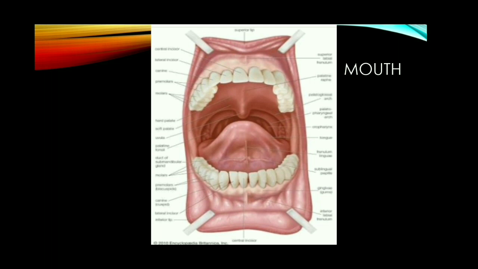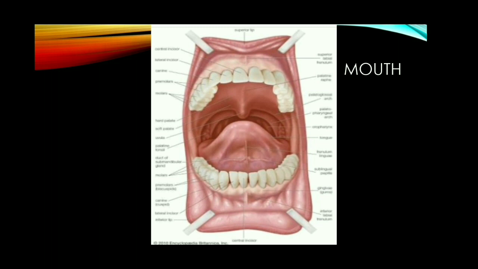Di means two, dont denotes dentition. Since two sets of teeth develop in human beings' lifetime, it is called diphyodont dentition. The first set of teeth appearing in babies is known as temporary teeth or milk teeth. These temporary teeth are 20 in number.